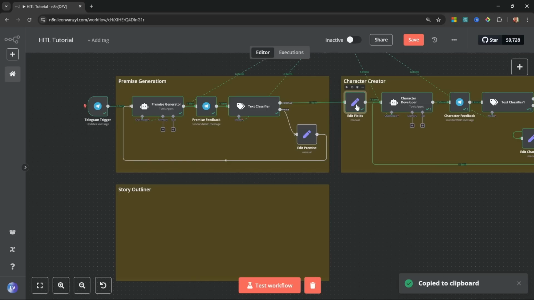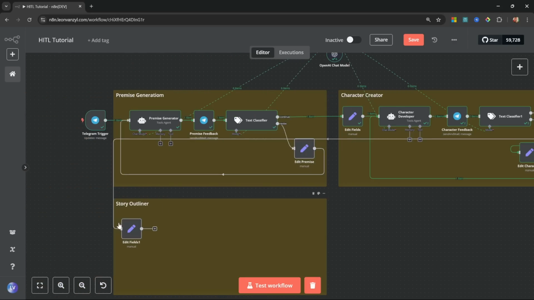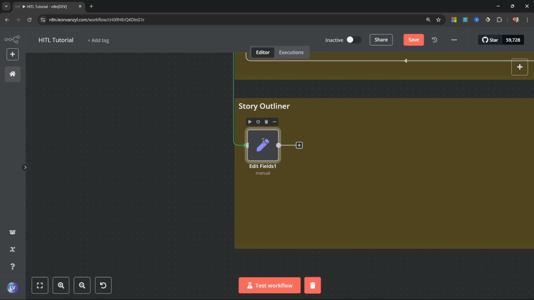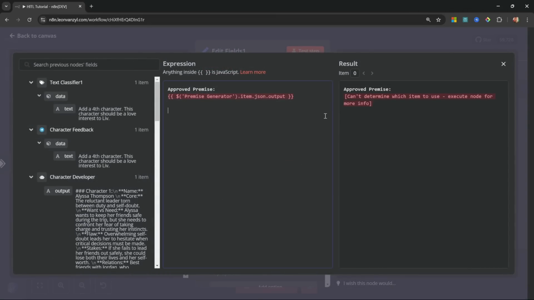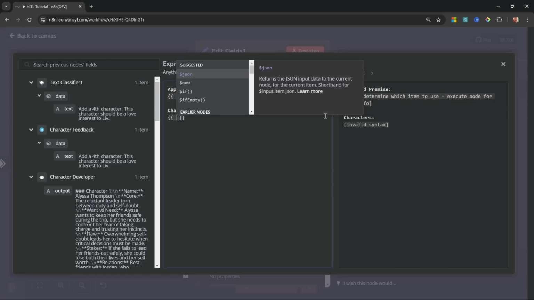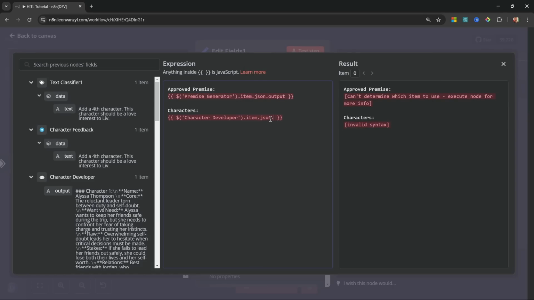So I'm going to copy this set node and paste it in here, and then let's connect our continue path to the set node. Now let's open up this node and expand this value. What we want to do is include our characters in this field. So I'll type double curly braces. Then from earlier nodes, let's select character developer dot item dot json dot output. I'm simply following a similar format to what we used up here.